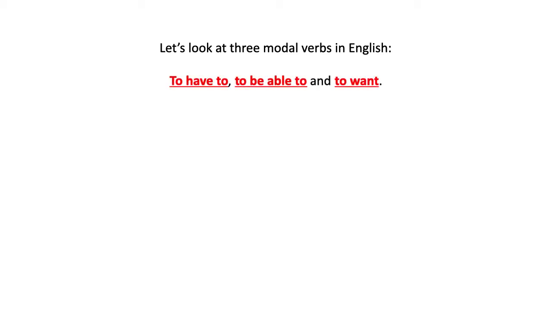Let us look first at some examples in English. Three specific examples are used a lot. To have to, to be able to, and to want. For example, I want to study. If you look at this simple sentence carefully, you will see that we have two verbs here, right? We have to want and to study. And by combining the two of them, I am expressing my desire to study.